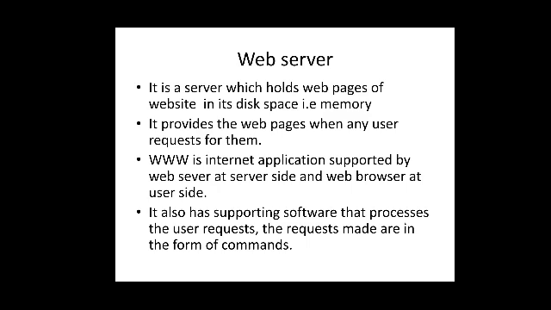Here www is an internet application which is supported by a web server at the server side and a web browser at the user side. Whenever you want to view a web page, you have different internet applications, and for different internet applications you need different applications present in your operating system.